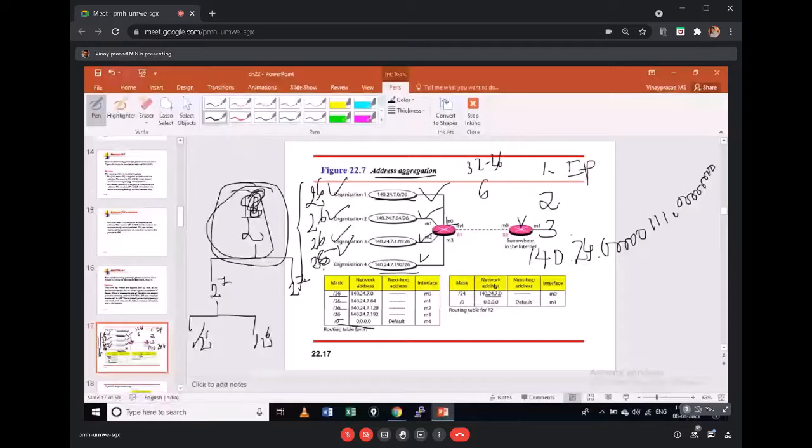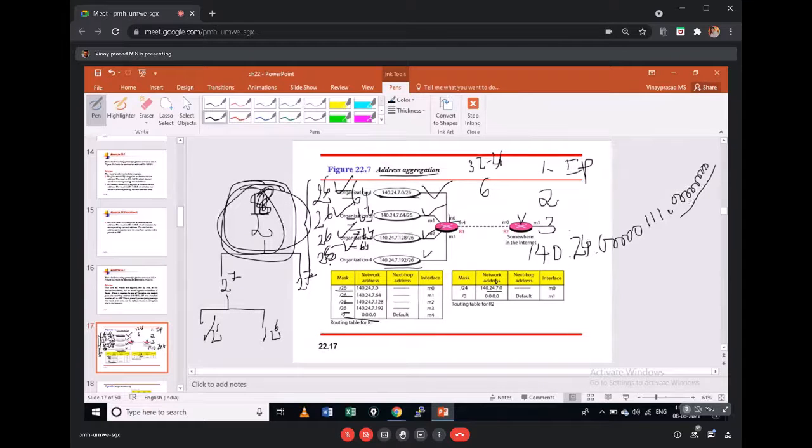If I check whether the last 8 bits are 0, yes, they are 0, so the remainder is 0 and this can divide the starting address. So I can apply for these 4 blocks of addresses to form a supernet address and supernet ID.